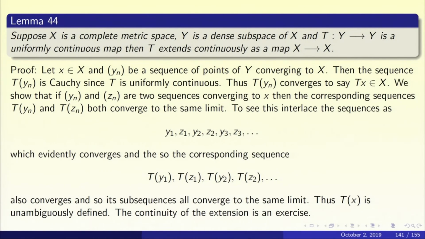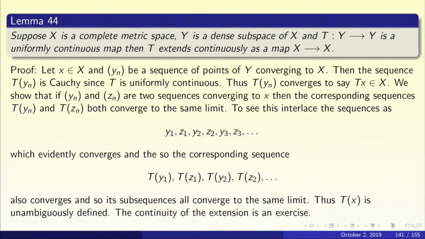L2 of R is a complete metric space. All the Lp spaces are complete. So the completeness is extremely important. Suppose X is a complete metric space and Y is a dense subspace of X, and T is a mapping from Y to Y. If T is uniformly continuous, then T extends continuously as a map from X to X.